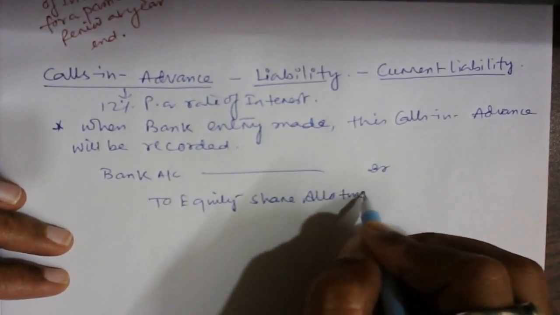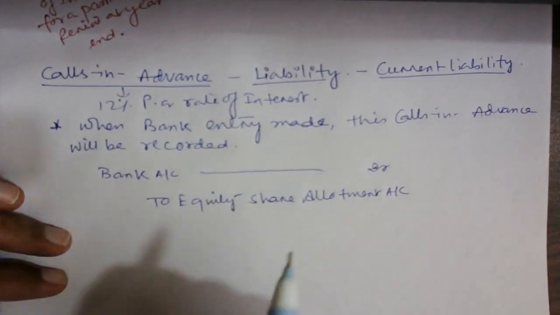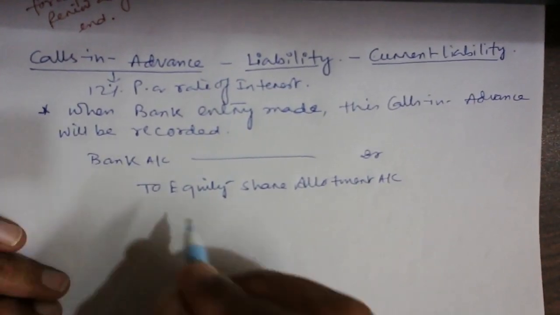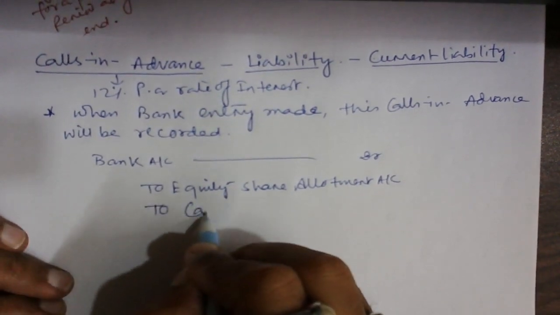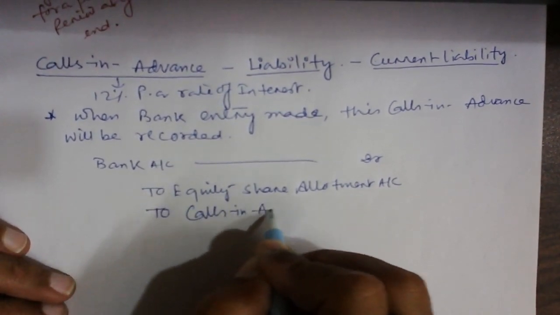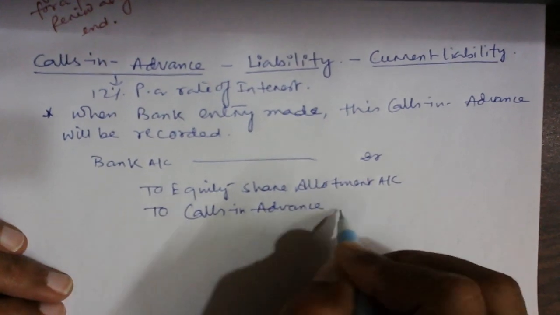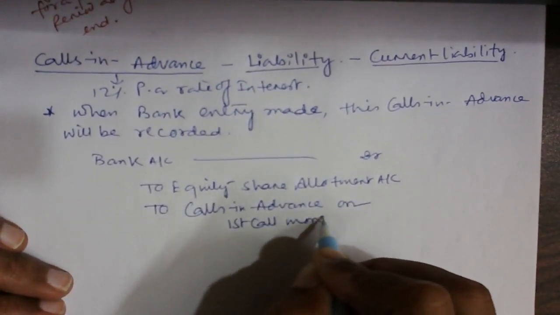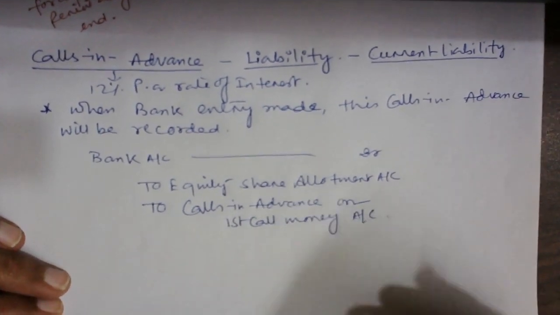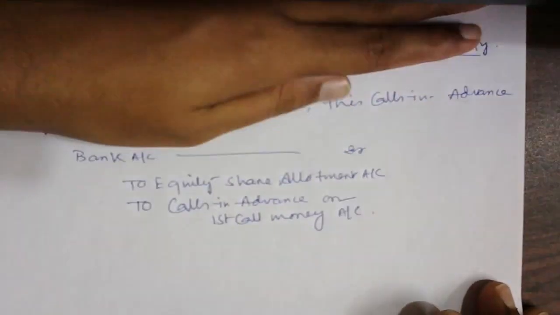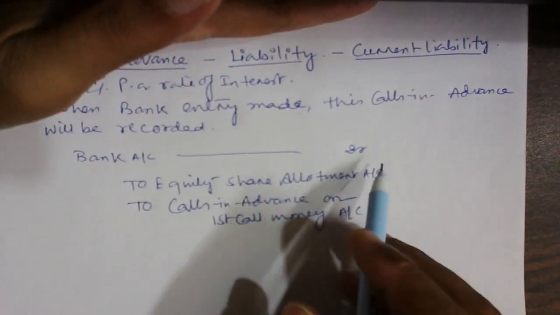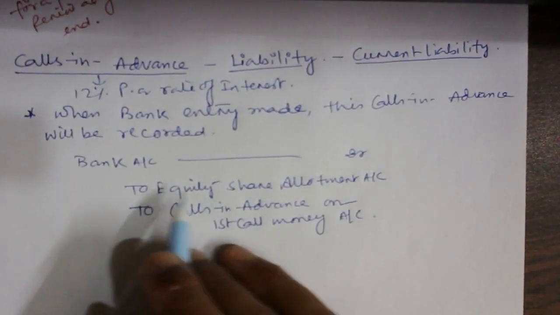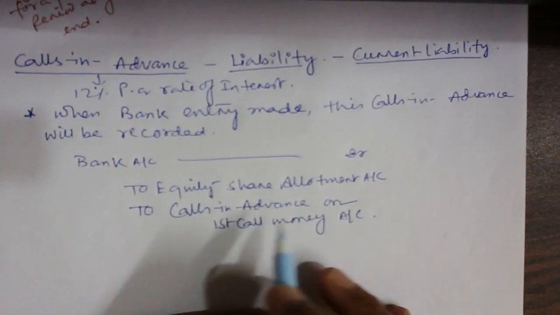Let's take the example that in allotment you receive the first call money in advance, from some shareholders. To calls in advance on first call money. You can write like this, not a problem, so that everyone can understand. What is written, sir? Bank account debit, to equity share allotment, to calls in advance on first call money.